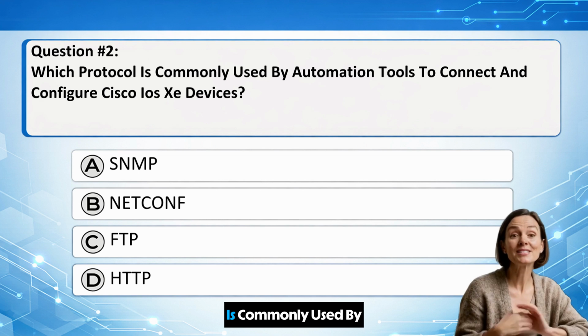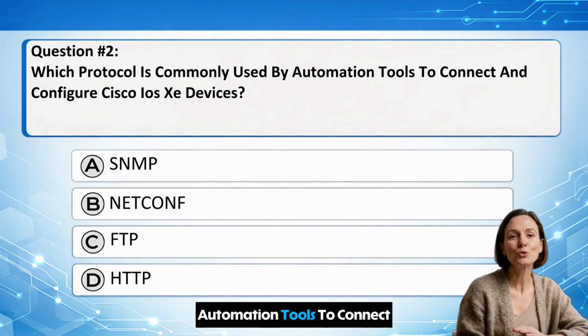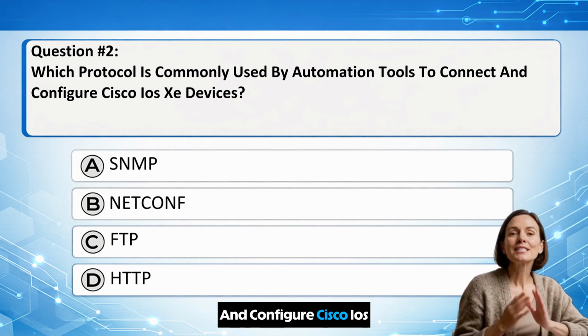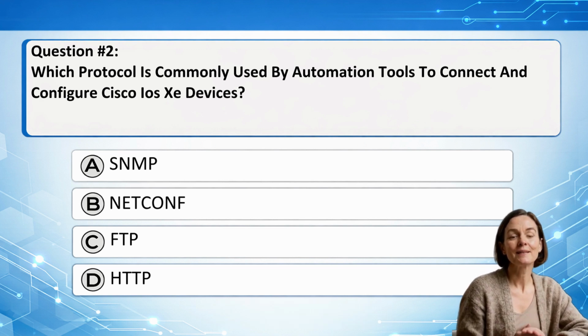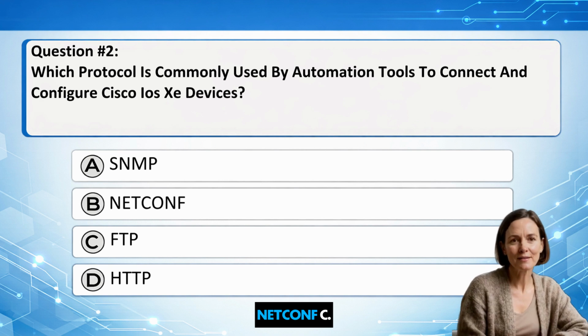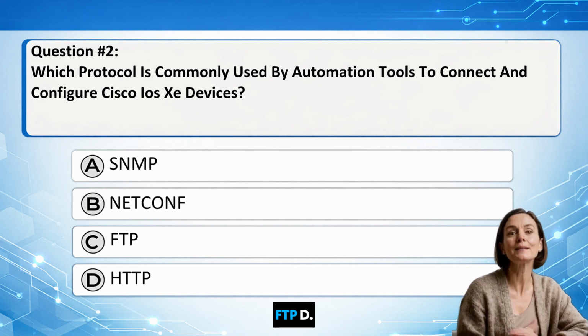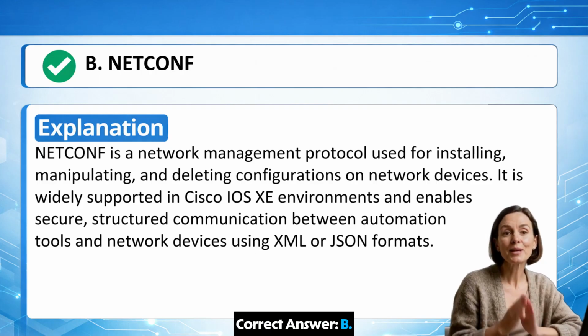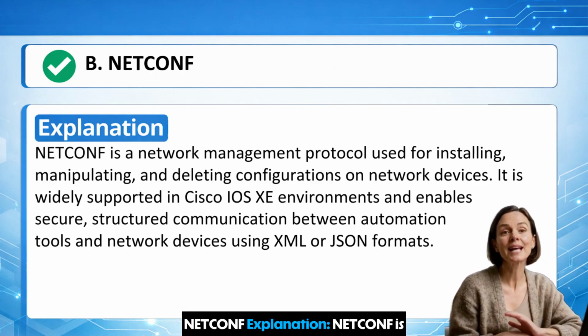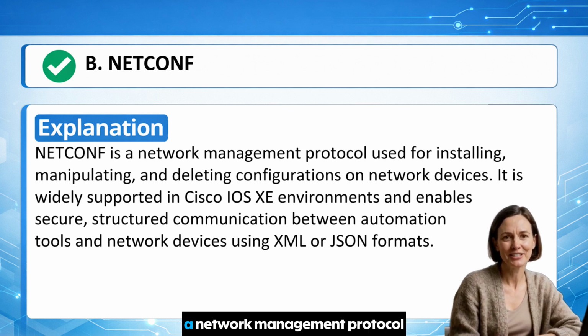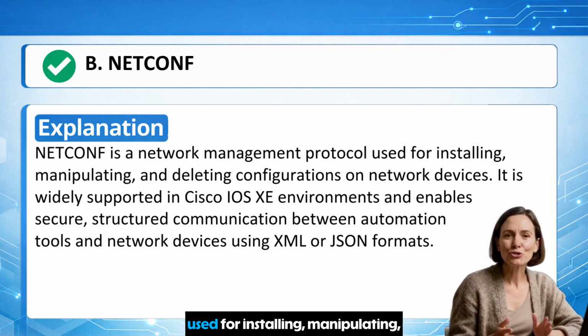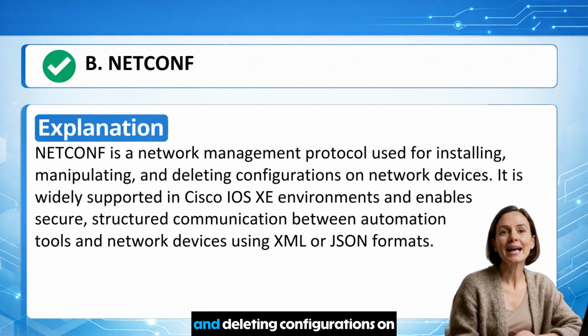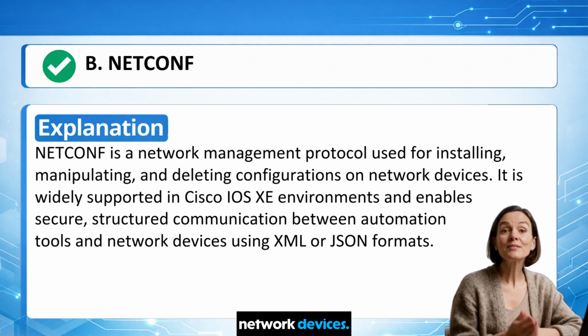Question number 2. Which protocol is commonly used by automation tools to connect and configure Cisco IOS XE devices? A. CCNP. B. NETCONF. C. FTP. D. HTTP. Correct answer: B. NETCONF. Explanation: NETCONF is a network management protocol used for installing, manipulating, and deleting configurations on network devices.